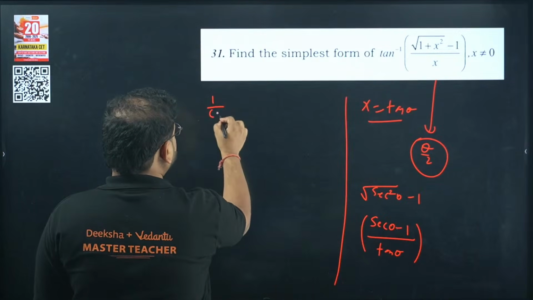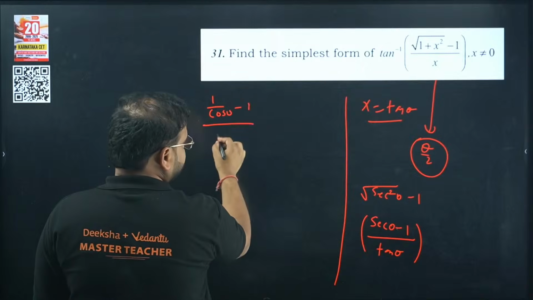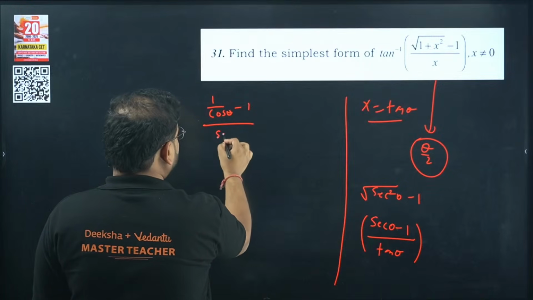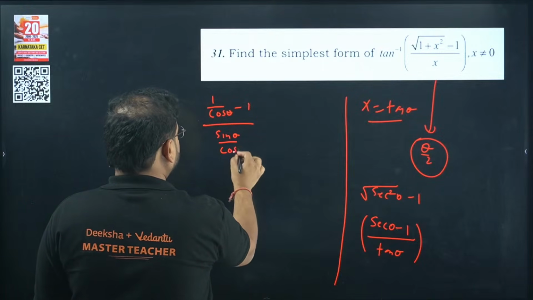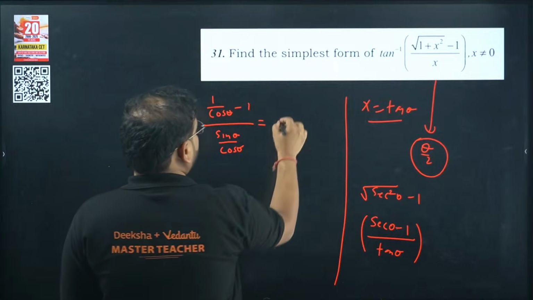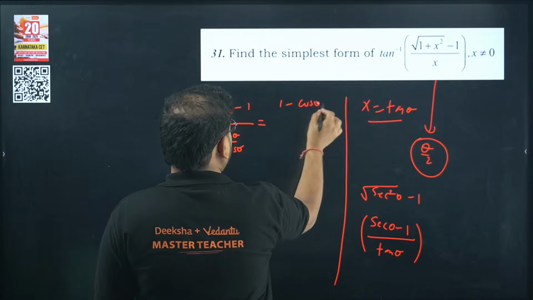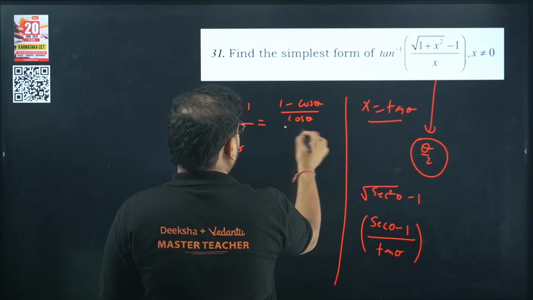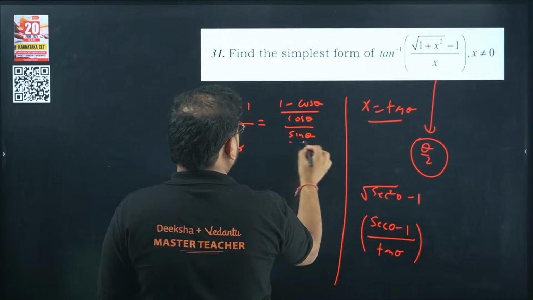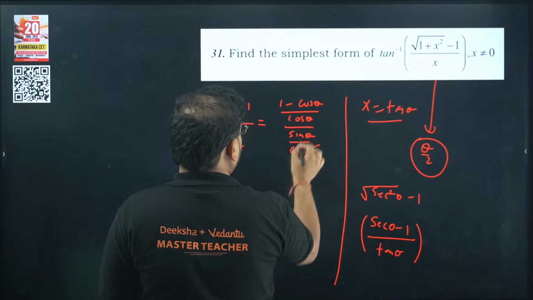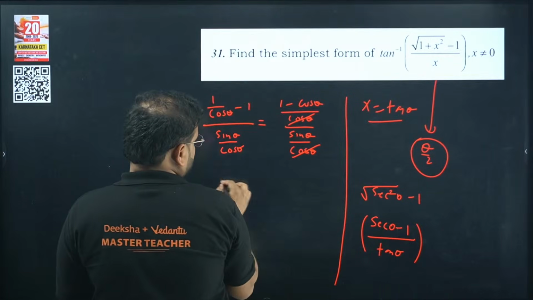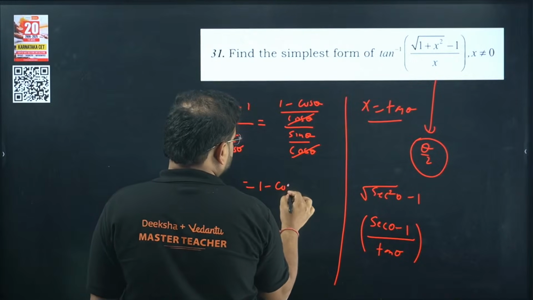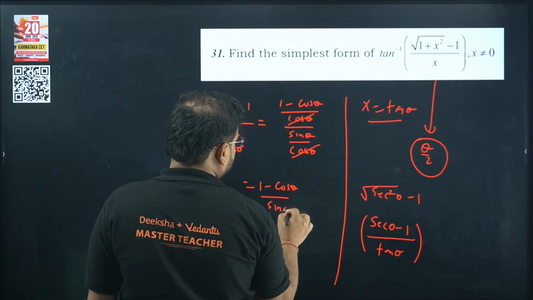So 1 by cos theta minus 1 upon sine theta by cos theta. So I get 1 minus cos theta upon cos theta divided by sine theta by cos theta. Cos cancels. So what I have left now? 1 minus cos theta by sine theta.